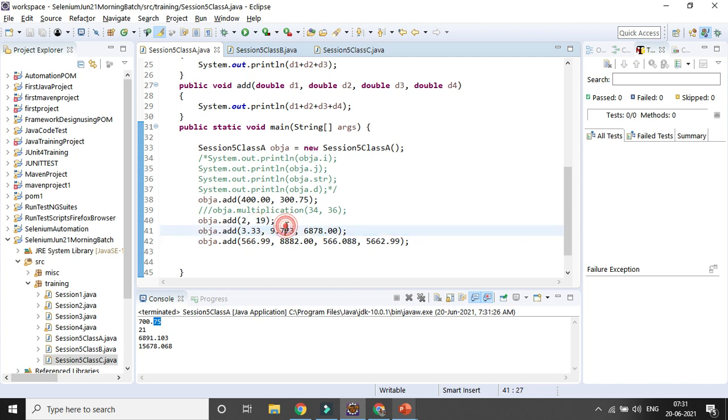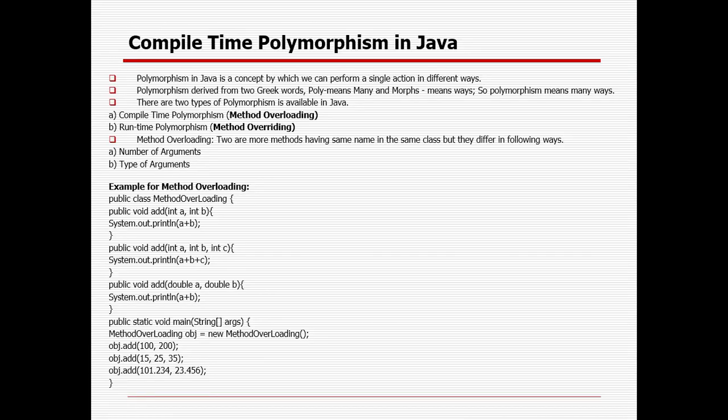Okay. So I am giving a simple real-time example of method overloading. Suppose you are a person, you are taking a training here, so you are a student here, right? Sometimes you are working for a company, so you can be an employee there. You are working from home, so you can be a brother or son. When you go to the market to buy something, you will be a customer. So based on the location you are changing your property.